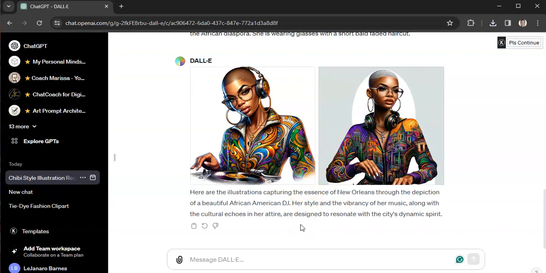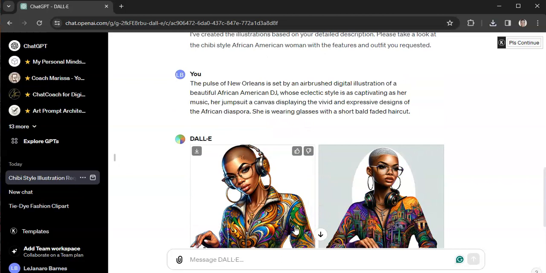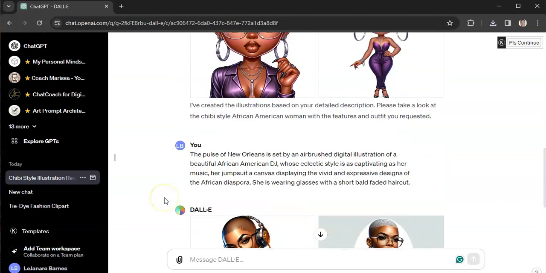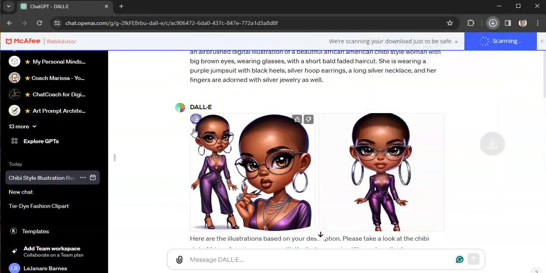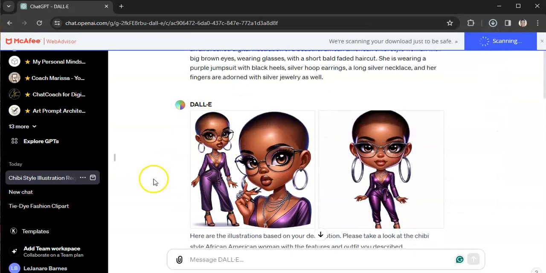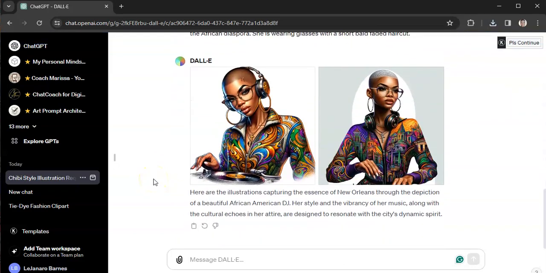So that's the beauty of a prompt guide, but also if you are creative, if your mind just doesn't have any limits, you can type anything in here and get an image. Let me also download these while I'm talking. I do like to download all of my images. Some people say that their images have disappeared, but I still have all of my images from day one, so I still download them.